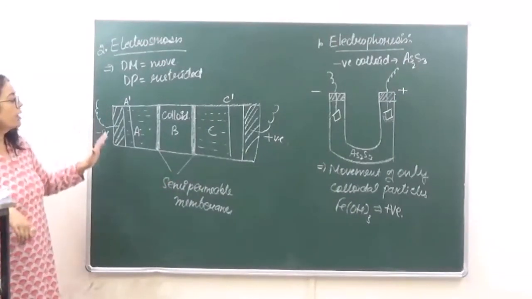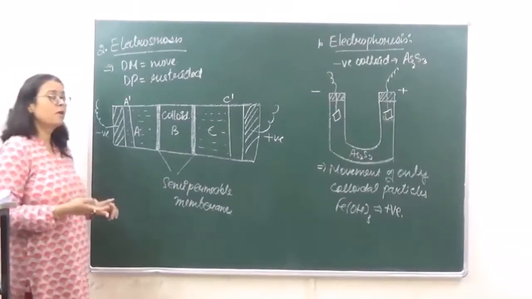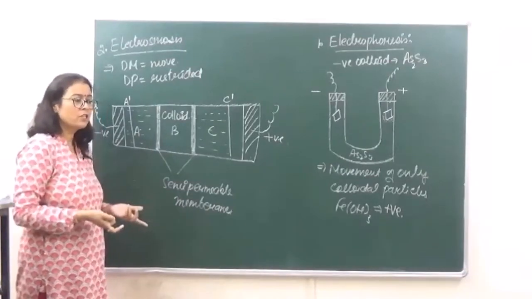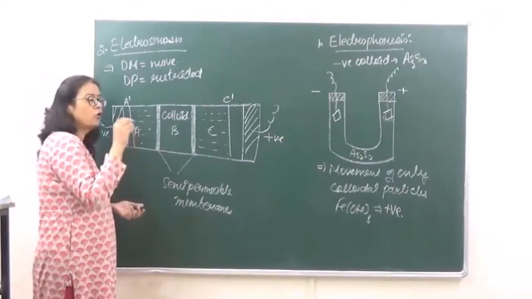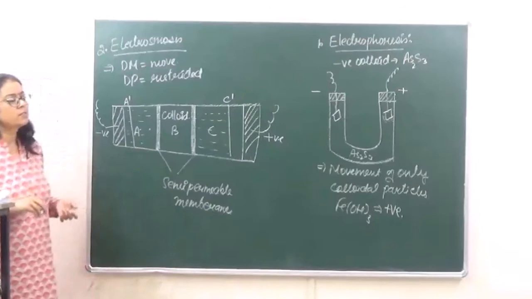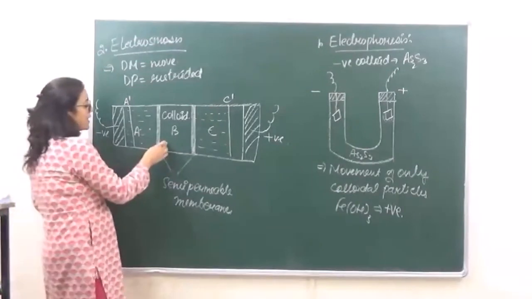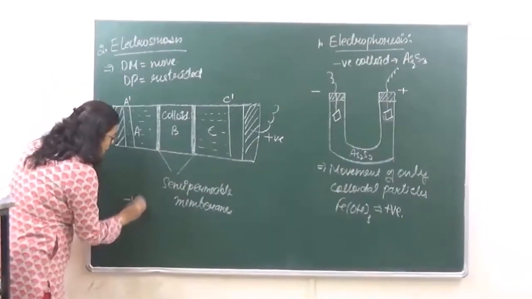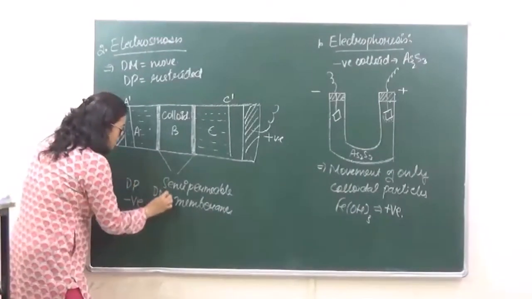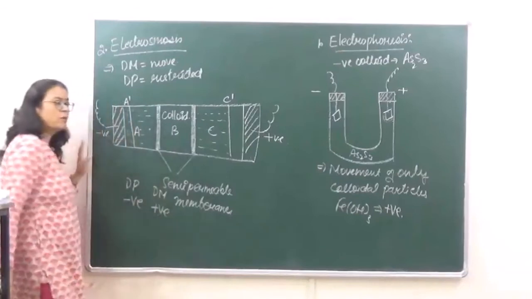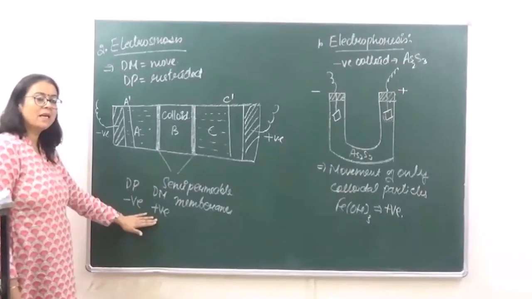If the colloidal particles are negatively charged, it means that the dispersion medium is going to be positively charged. That is what we have just studied. The electrical charges means that if a colloid is having a positive charge, the dispersion medium will have an opposite and equal charge. So if we are saying that the colloidal particle, that is the dispersed phase over here, is going to be negative, it means the dispersion medium is going to be positive. Okay? Now in this, only the dispersion medium is allowed to move.